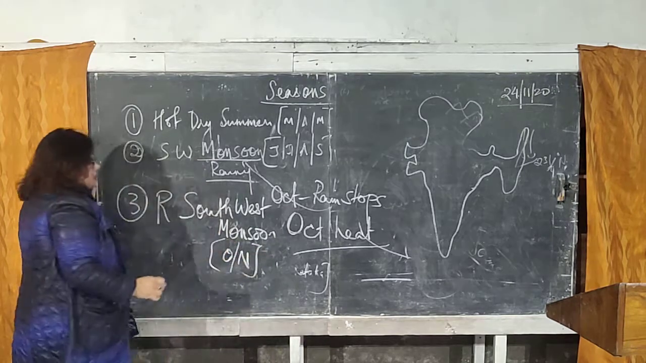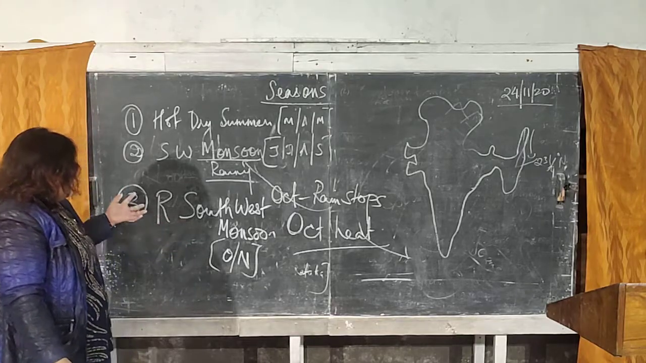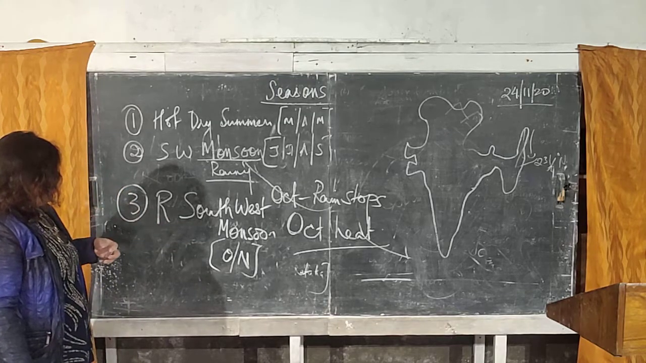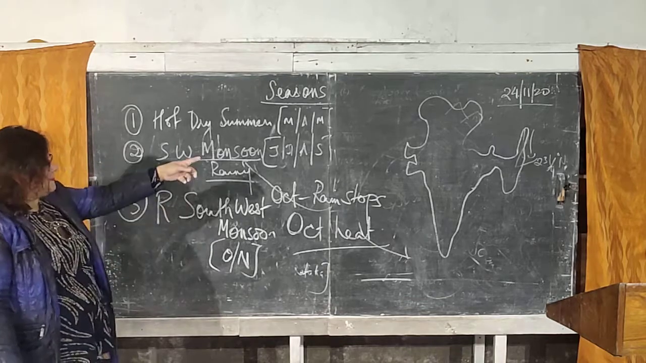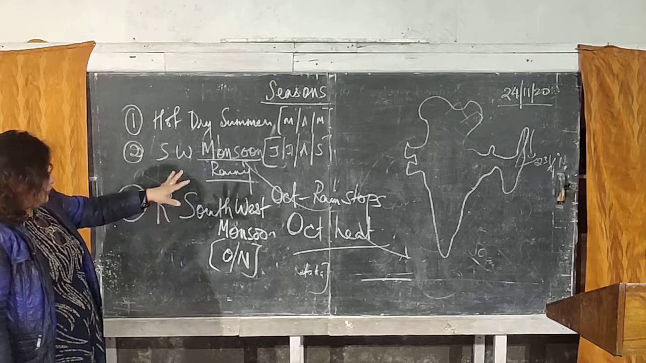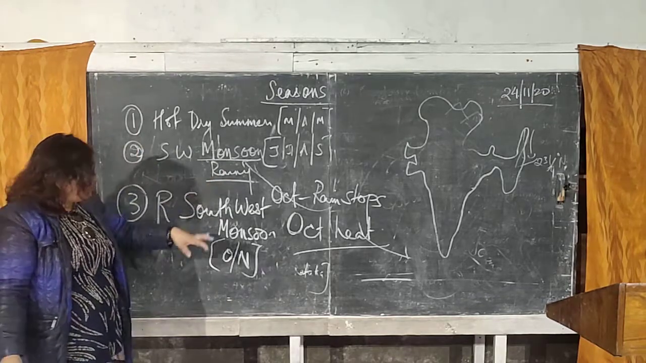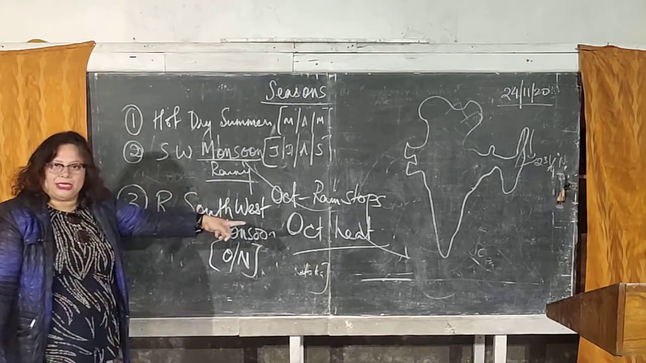Now what happens in October and November, and why it's called the retreating southwest monsoon, is that, as I told you, by the end of September, when the rain stops, by the first week of October, there's a sudden increase in the temperature. That sudden increase in the temperature is called the October heat.